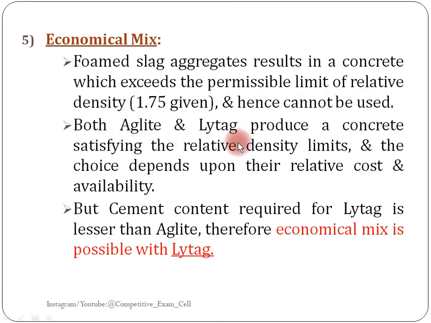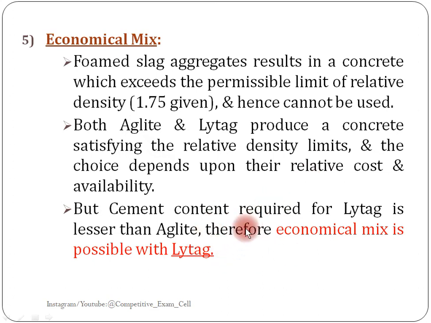Next, both Aglite and Lytag produce a concrete satisfying the relative density limits, but the choice depends on their relative cost and availability. But we know the cement content required for Lytag is lesser than Aglite, therefore an economical mix is possible with Lytag based on the relative cost.